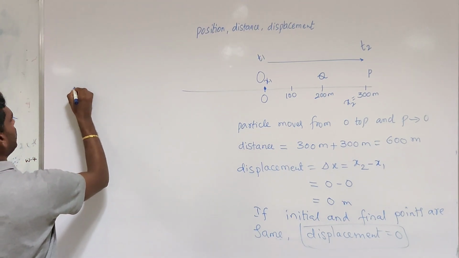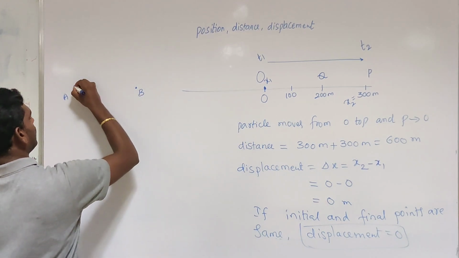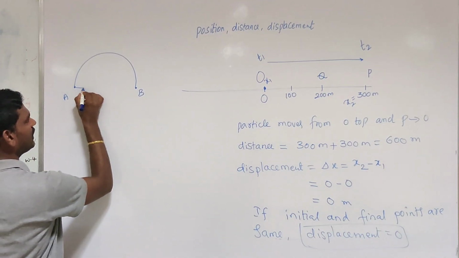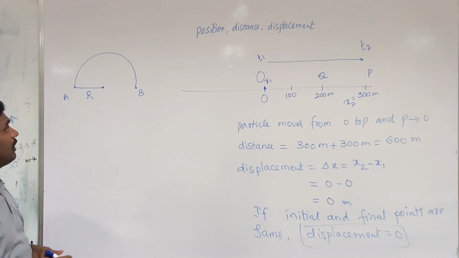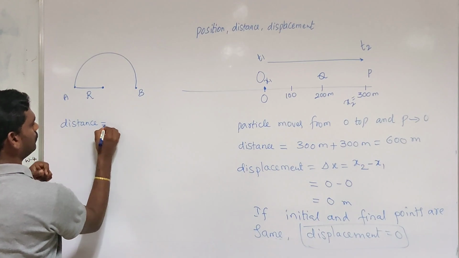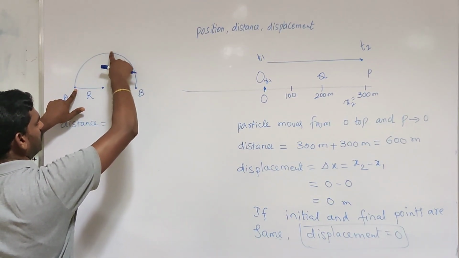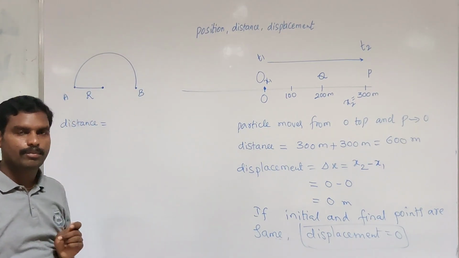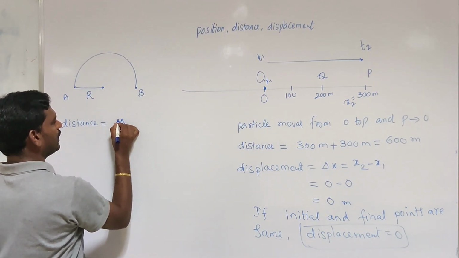Suppose a particle moves from point A to point B in a semicircular path like this, a semicircle with radius R. What is the distance traveled here? Distance traveled is the actual path followed by the particle from point A to point B. This is nothing but the semicircular path, so the length of the semicircle is pi r.